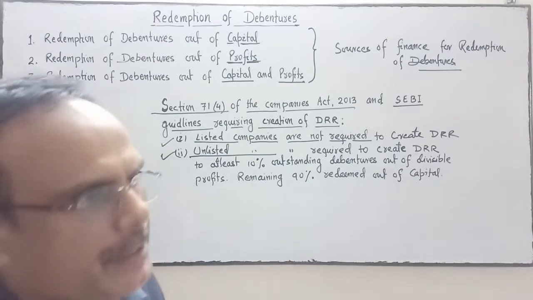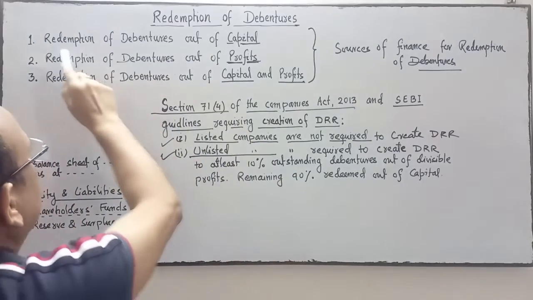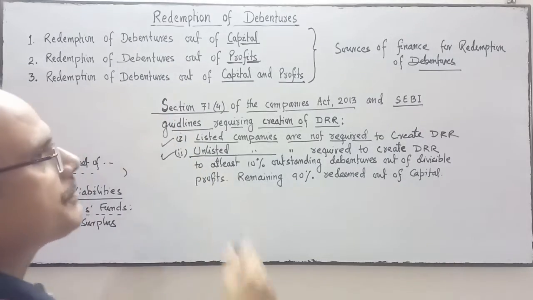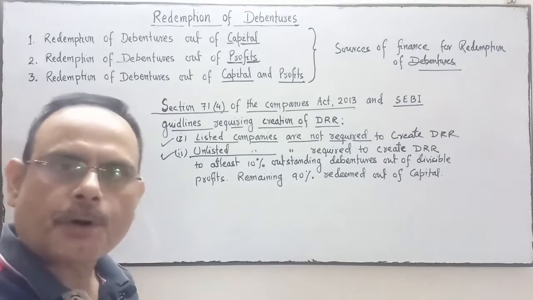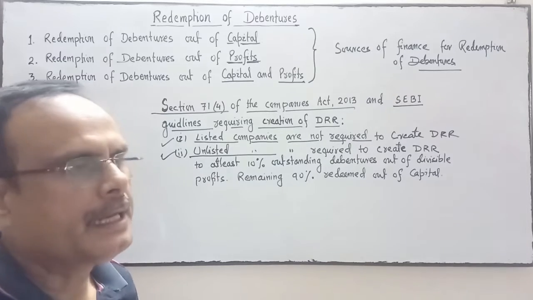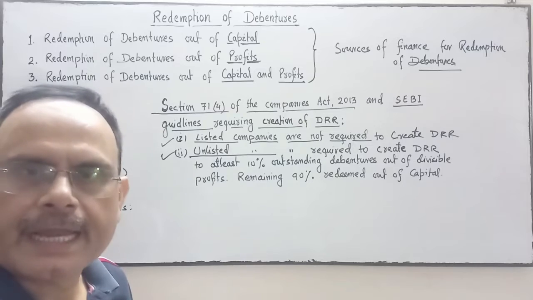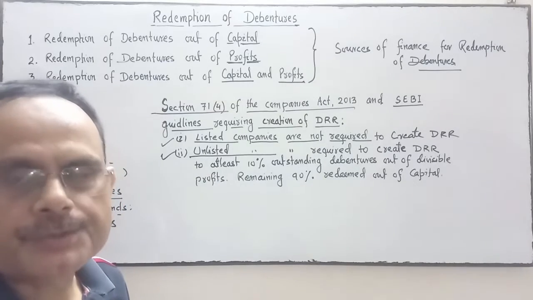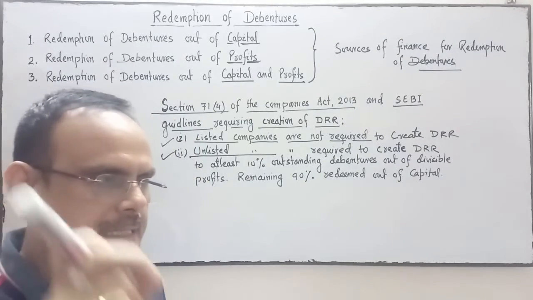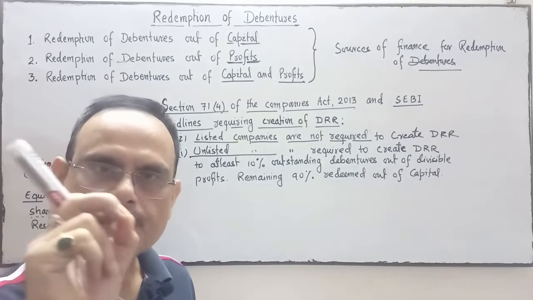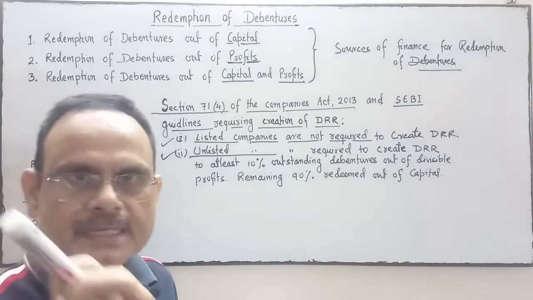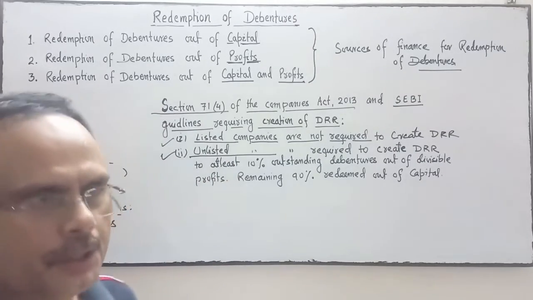First one is redemption of debenture out of capital. Second one is redemption of debenture out of profit. When I say that the company will redeem the debenture out of profit, it means the company is going to create debenture redemption reserve from the surplus in the statement of profit and loss.